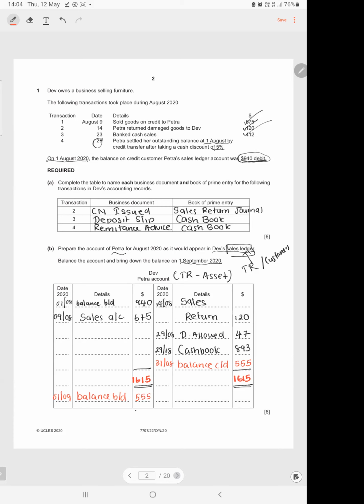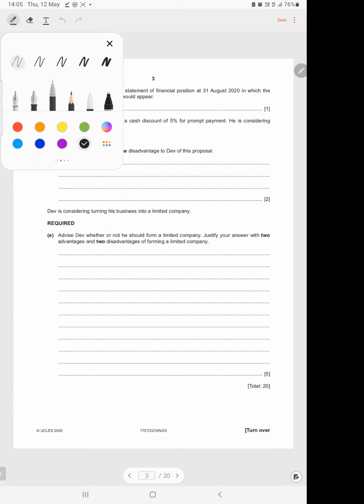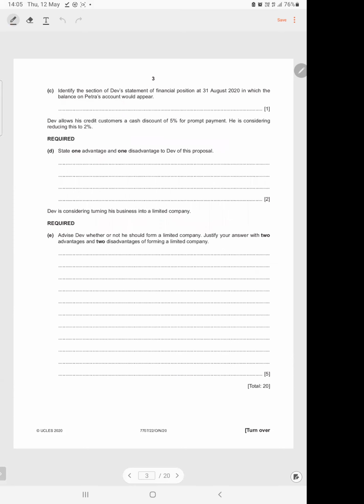Next, we'll move on to part C. Identify the section of Dave's statement of financial position. So statement of financial position, the balance sheet, has assets, equity, and liabilities. Again, assets should be broken down into non-current assets and current assets. So we know that Petra is a customer or trade receivable, which is a current asset. So this will appear under the current assets section of the balance sheet.